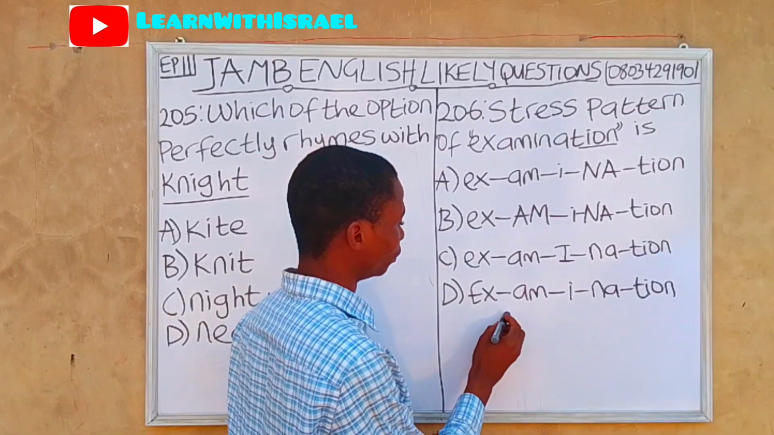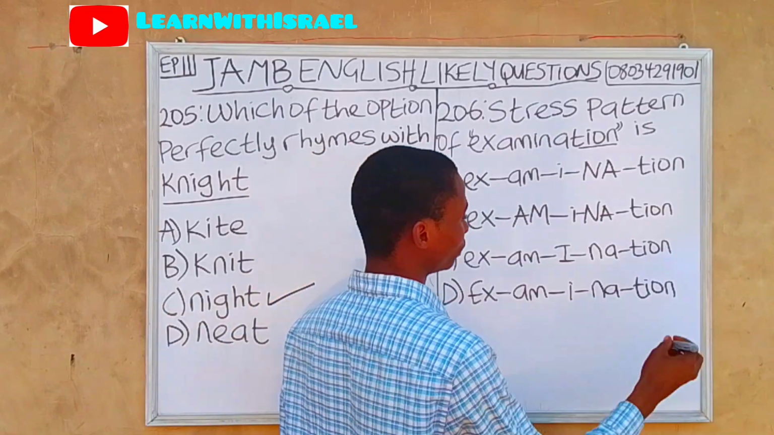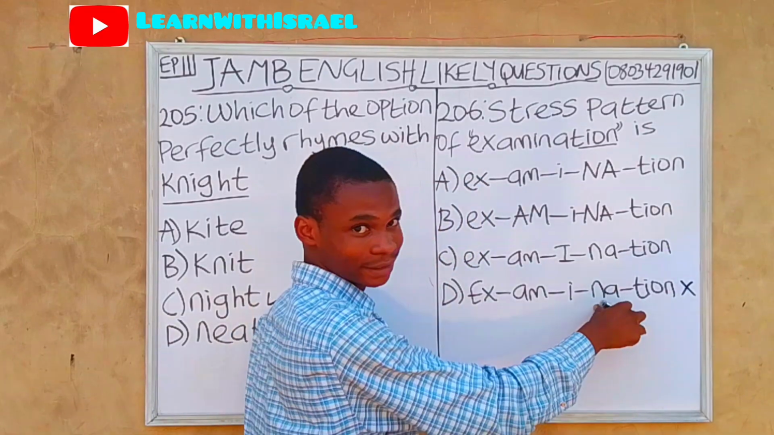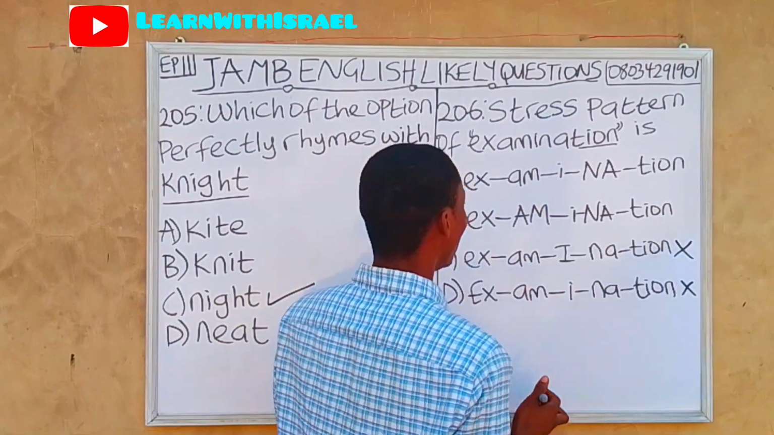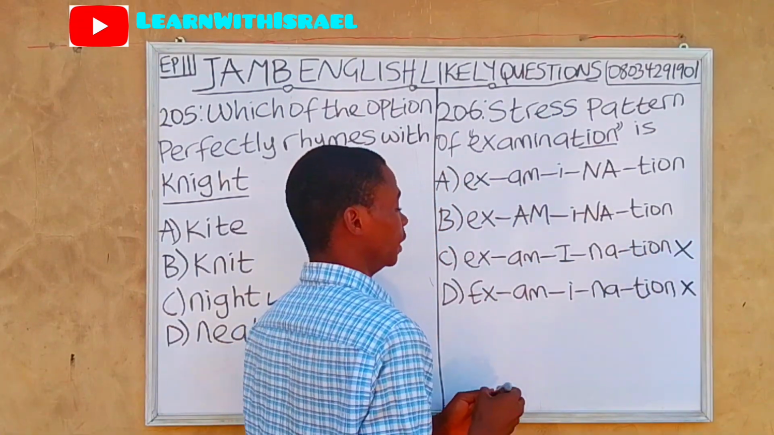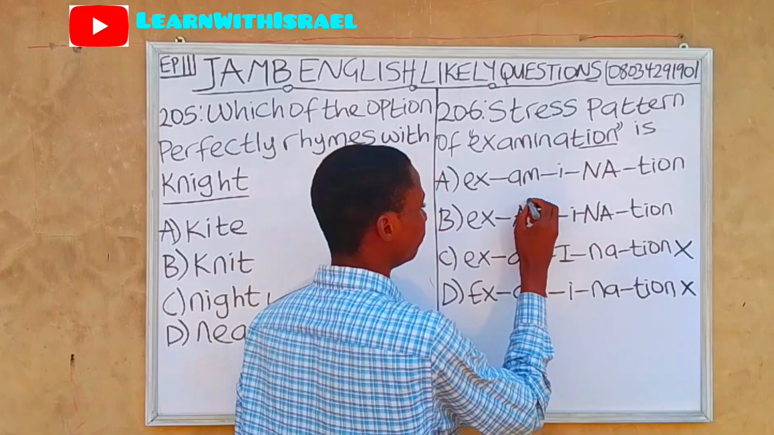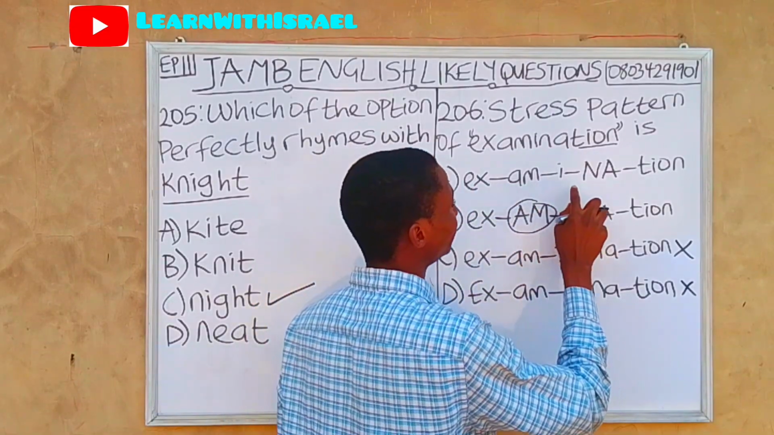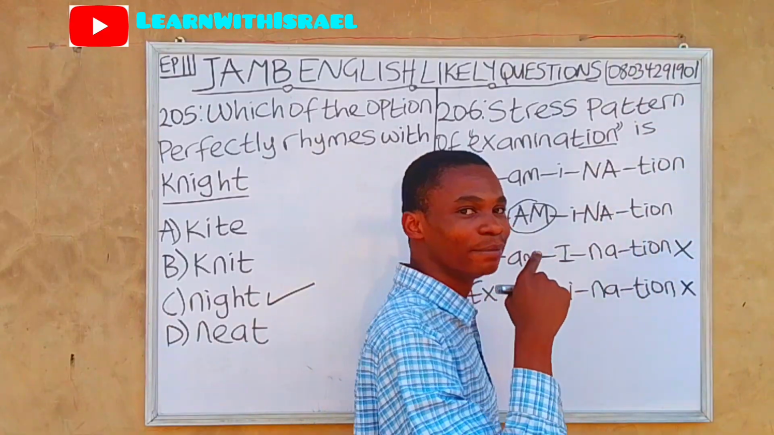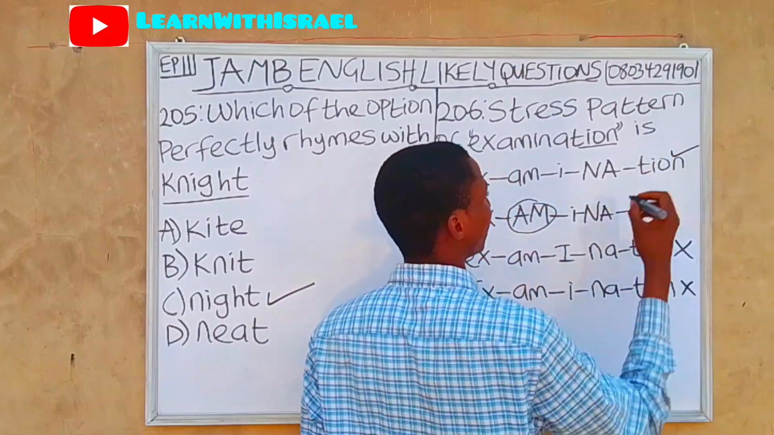And if we check, option D is wrong. And because NA is in small letter, option C is also wrong. NA is in small letter. Option B is wrong. Why? Because AM is also in capital letter. Option A, examination. Examination. Can you see that?